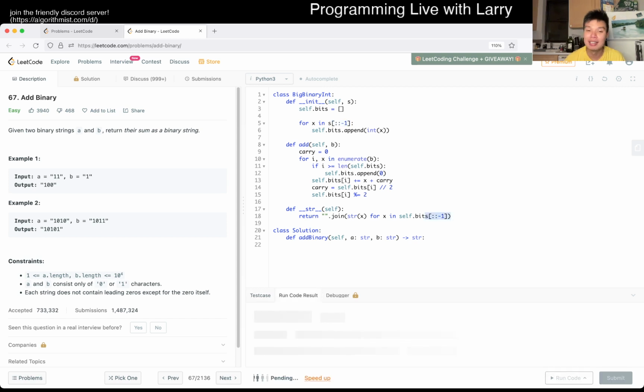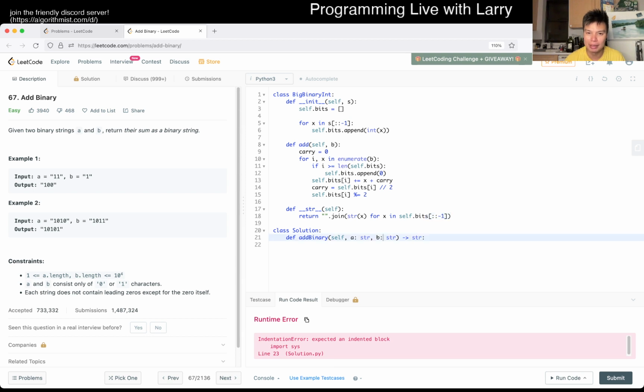Oh, sorry, linear space. But yeah, what happened here? Oh, I forgot to actually write this code. So it does take linear space, which is obviously not ideal. You could do it without, but whatever. Or a linear extra space, because in this case, that's the size of the string you're returning anyway. But this one is unnecessary, for example. You could just do it for the backwards, but I'm a little bit lazy.